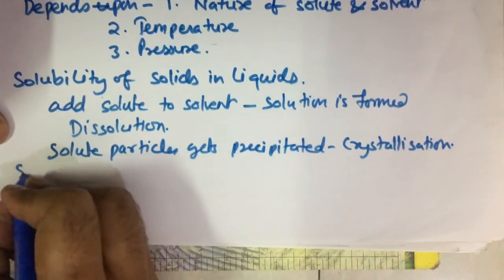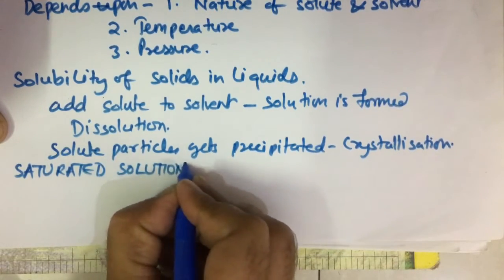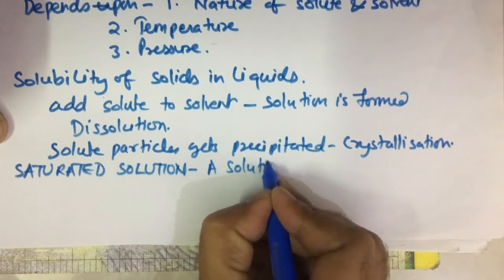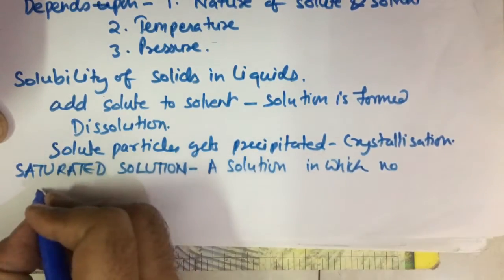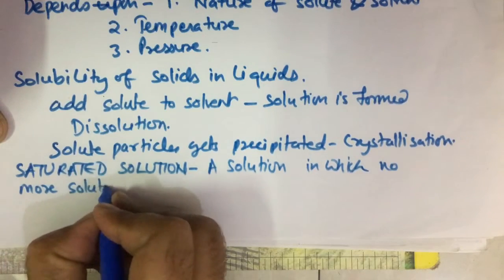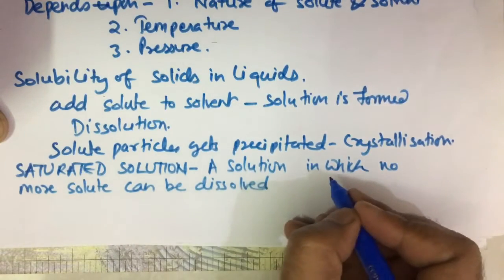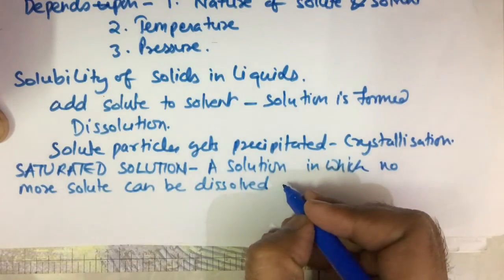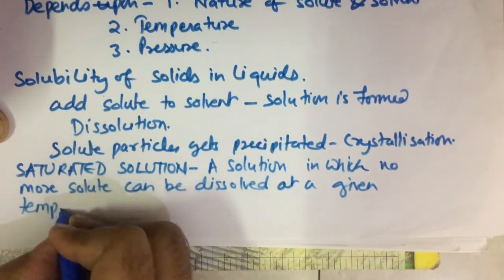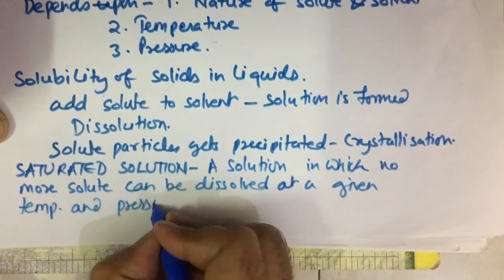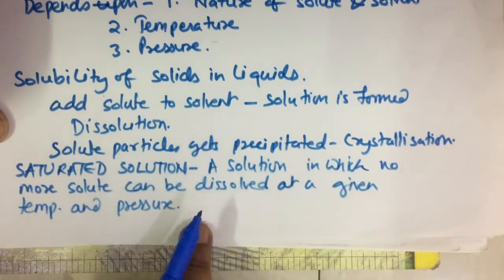So an important term, that is saturated solution: a solution in which no more solute can be dissolved at a given temperature and pressure.